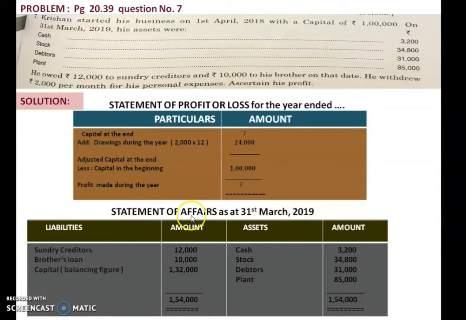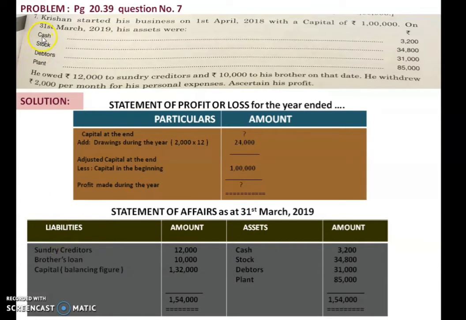So when you prepare statement of affairs, it's like a balance sheet of this business on 31st March 2019 you have to prepare. When we prepare this statement of affairs, you have to put the items given in the question as per assets and liability.